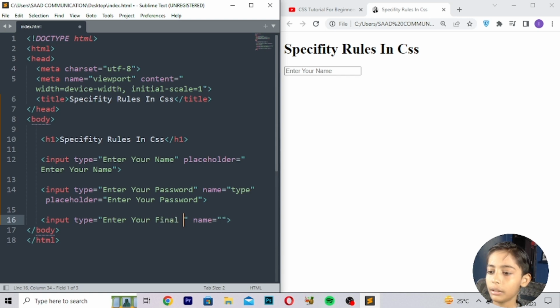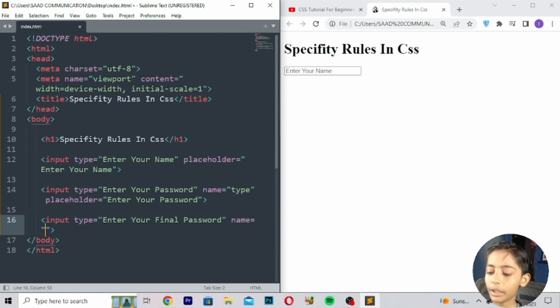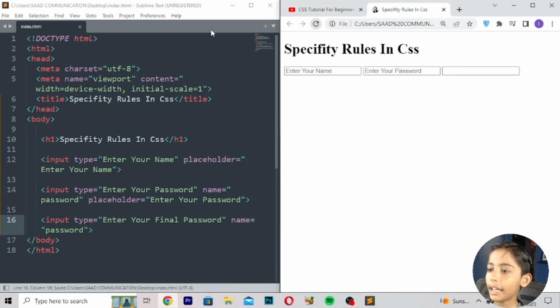Here I will write type password, and the name should also be password. Now you can save, then refresh it.